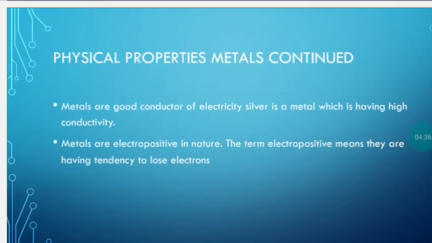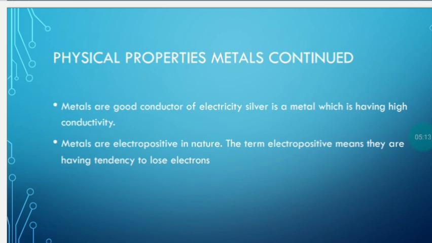Metals are good conductors of electricity, but silver is the metal which has the highest conductivity. Very high conductivity is shown by silver. The symbol of silver is Ag. Remember children, whenever any element has a symbol of 2 letters, the first letter is always written in capital and the second letter in small. So Ag is the symbol of silver, written with a capital A and a small g.